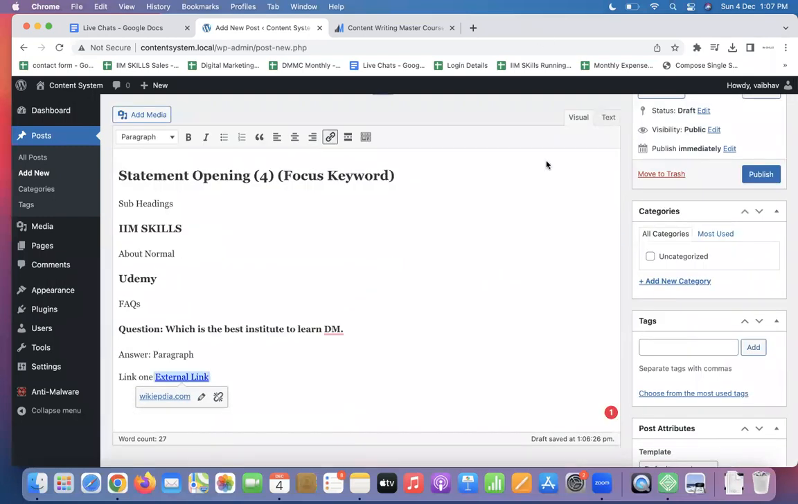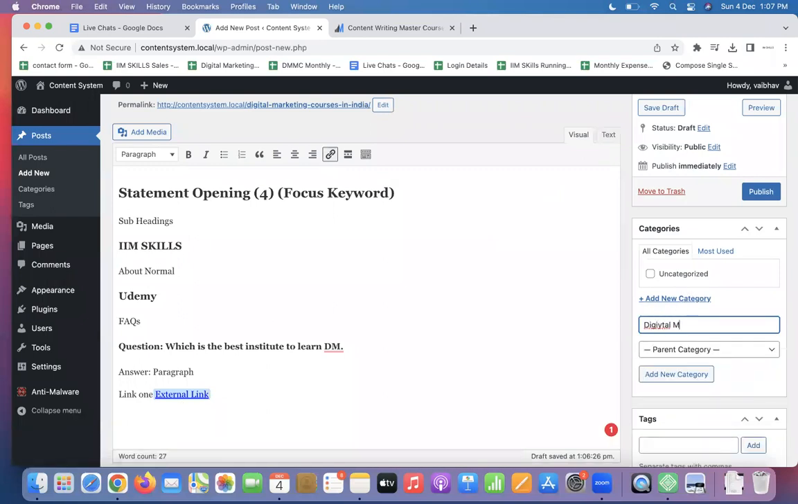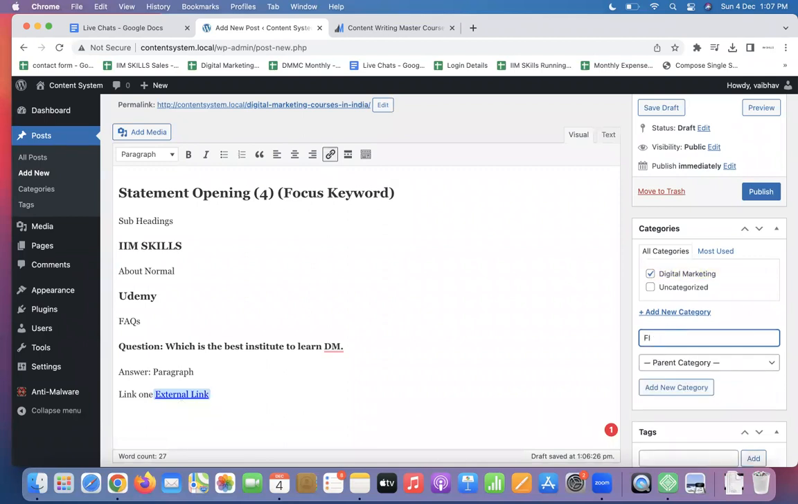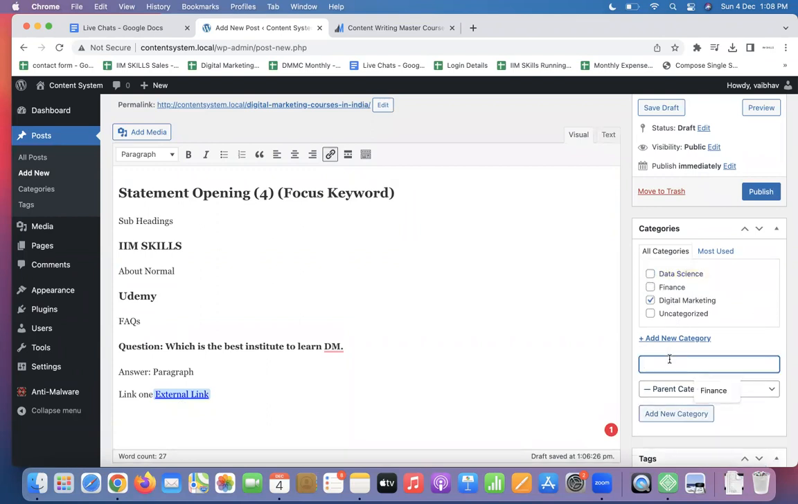SEO part I'll teach you next week. Now what we have to do is also create categories, which you can create from here or from here as well. Depending on, see, if education is my niche, I have decided to write about digital marketing. I have decided to write about finance. I have decided to write about data science. I have decided to write about artificial intelligence.